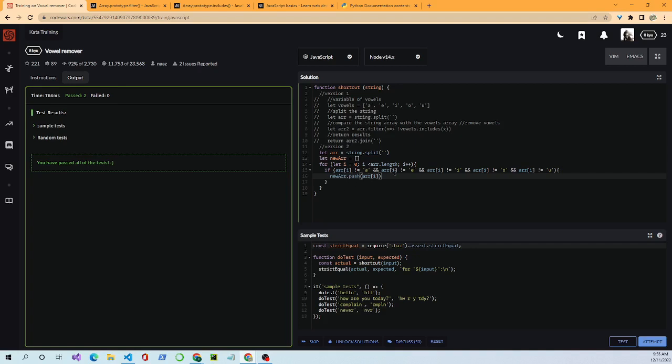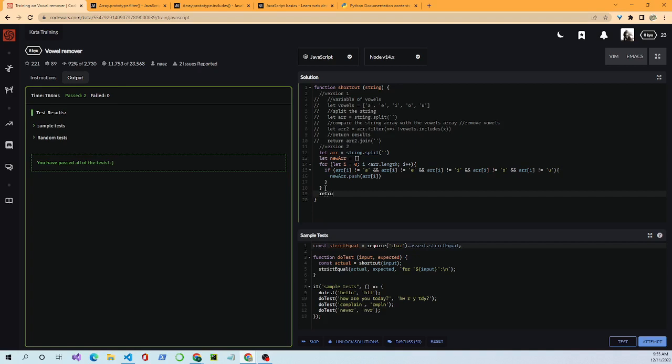If it's not A and not E, not I, not O, not U, we're putting the element into the new array.